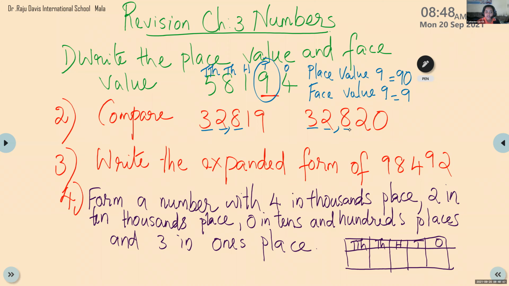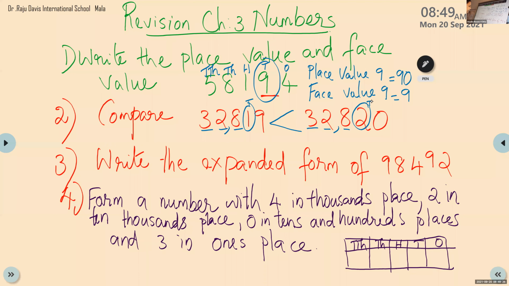Ma'am, when you check tens place, here in the 32,819, it's 1. And 32,820, it is 2. So 2 is greater than 1. So we should write less than symbol. Yes, like this, correct? Yes, ma'am. 32,819. So which place did we compare here? It is tens place. All other places were the same numbers. So 32,819 is less than 32,820.